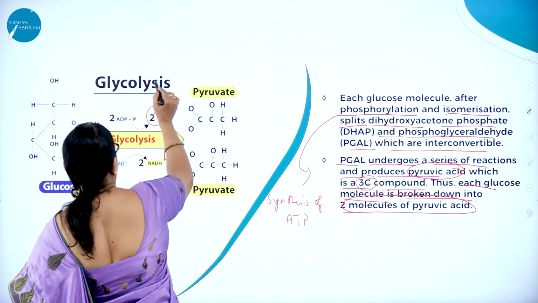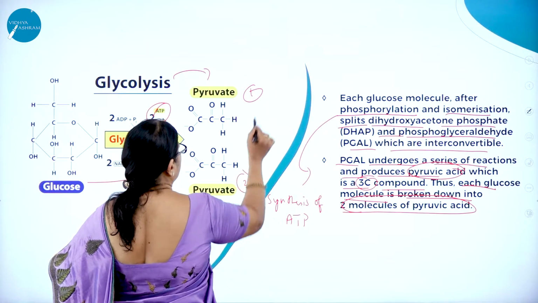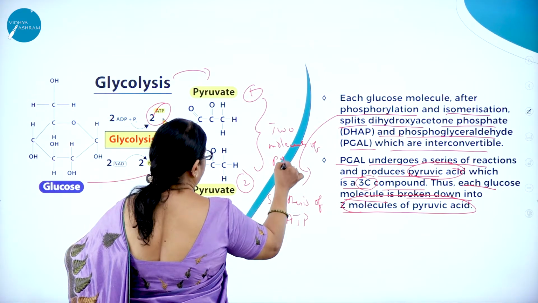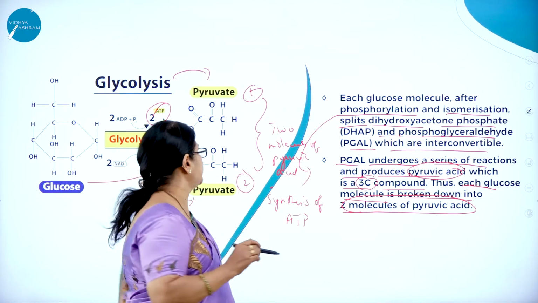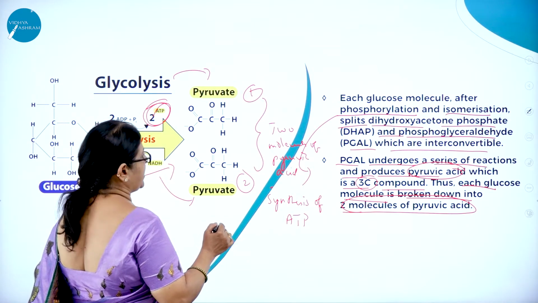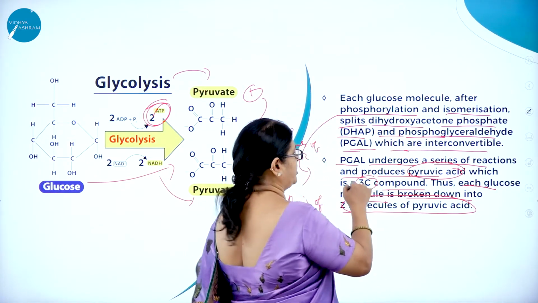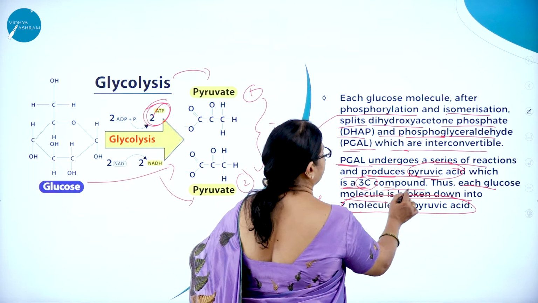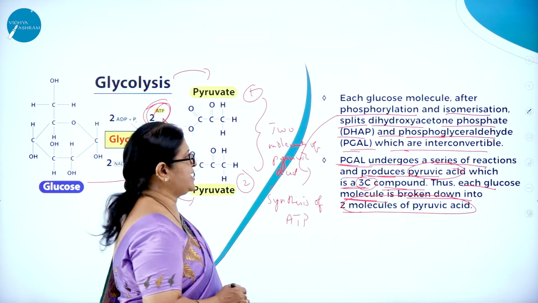So at the end of glycolysis, we can see that one glucose molecule will yield 2 molecules of pyruvic acid or pyruvate. Each glucose molecule, after phosphorylation and after isomerization, splits into dihydroxyacetone phosphate (DHAP) and phosphoglyceraldehyde, which are interconvertible. And PGAL undergoes a series of reactions and produces what? Pyruvic acid, which is a 3-carbon compound. Thus, each glucose molecule is broken down into 2 molecules of pyruvic acid.